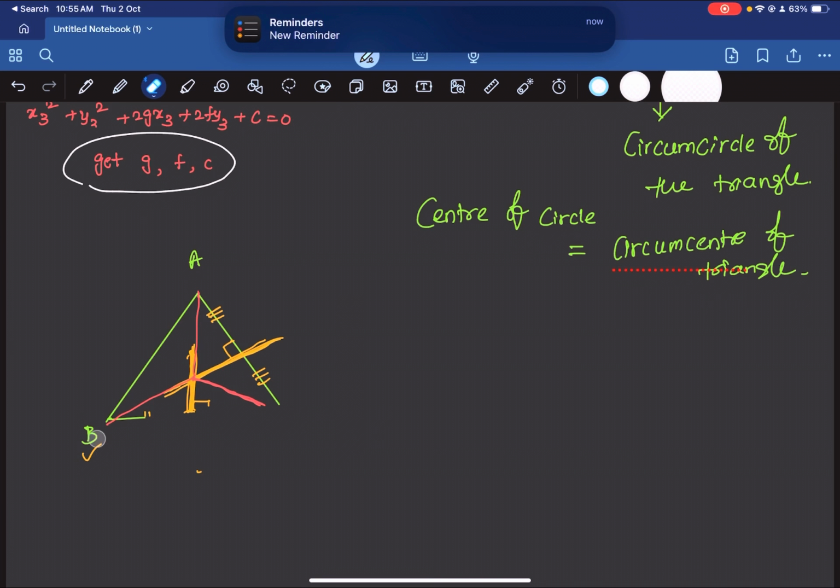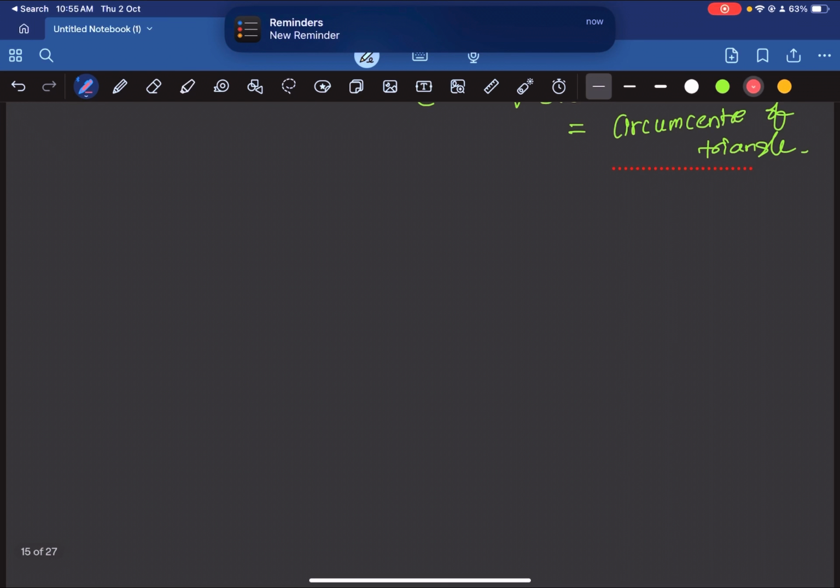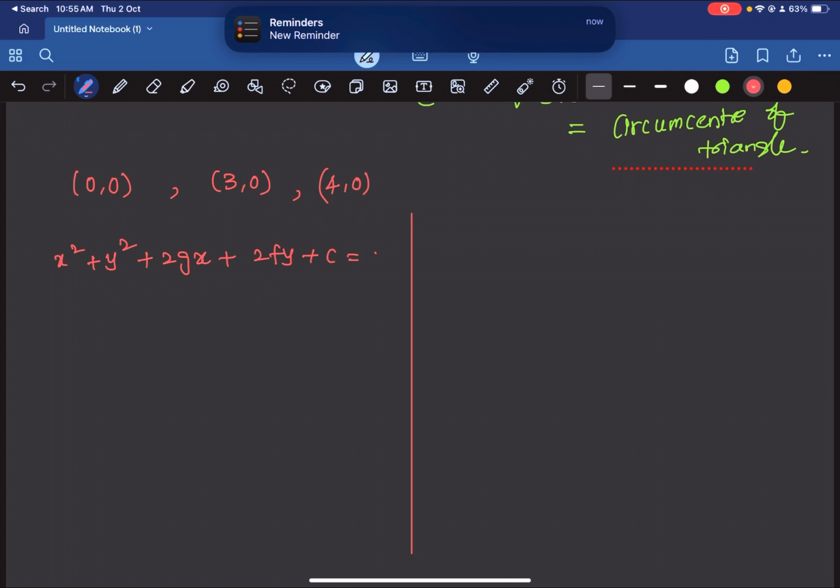Alright. So now let us solve a problem using these two approaches. The coordinates given to you are 0, 0, 3, 0 and 0, 4. Alright, you have to find the circumcenter. Sorry, the equation of the circle passing through these 3 points. The first approach is to assume that the equation of the circle is x square plus y square plus 2gx plus 2fy plus c is equal to 0.